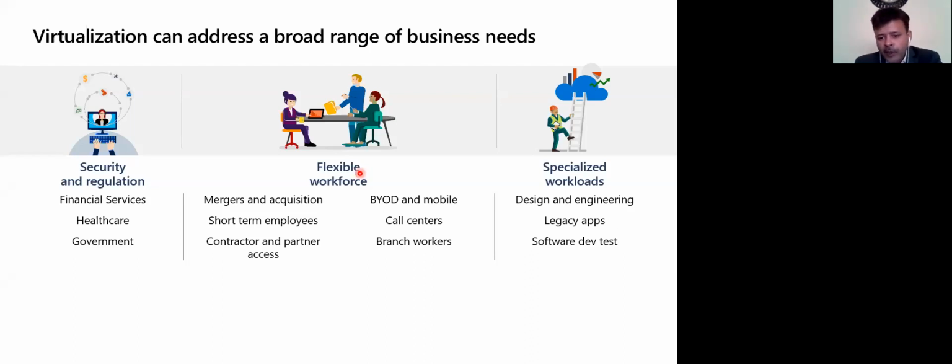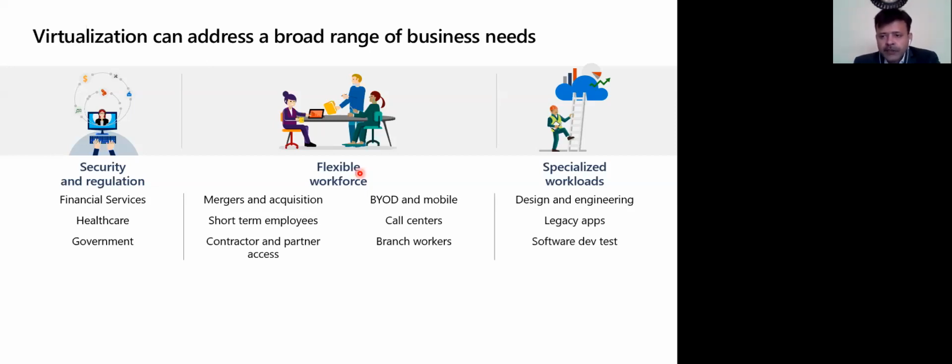Some of your employees might want to bring your own device, so they can use it from any device, be it their own personal desktop, their tablet, or the phone. You can use Windows Virtual Desktop literally from any device, right? And it can be a scenario of a call center where people are working in shifts and you don't want to give them, let's say, three laptops. You can have one Windows Virtual Desktop in Azure, and it can be shared by the three guys in three different shifts, right?